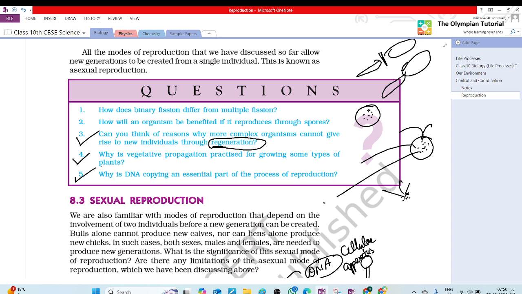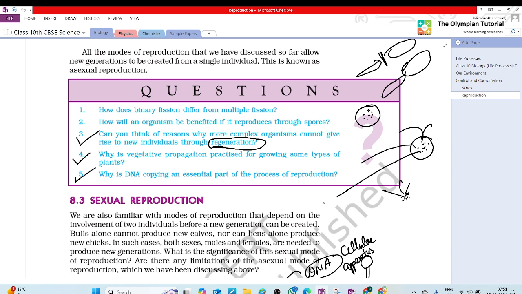Thania. Yes, ma'am. Why is DNA copying an essential part of the process of reproduction? Ma'am, because when cells copy DNA, they copy the information that is required to inherit the characteristics from the parent generation to the next generation. Very good.